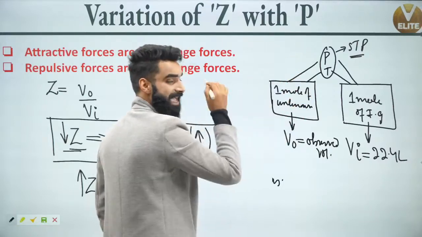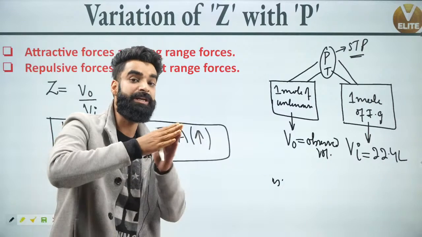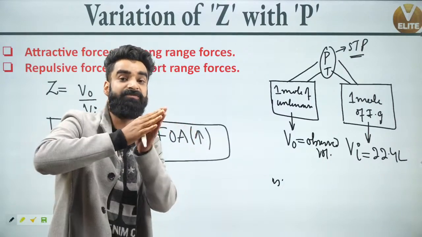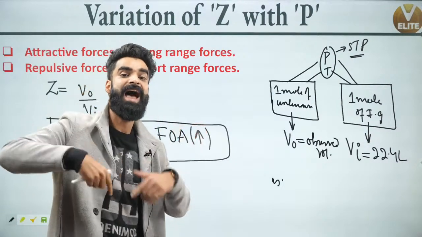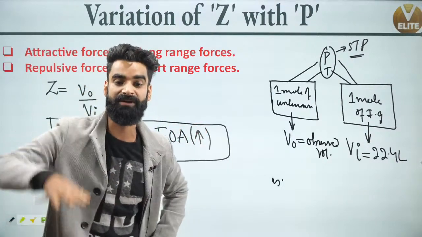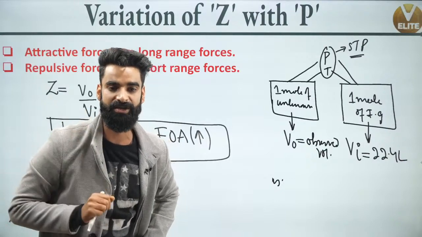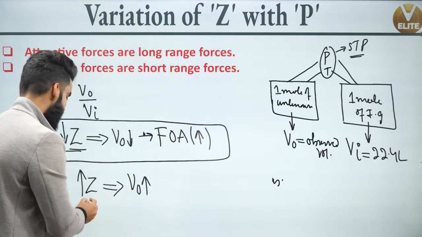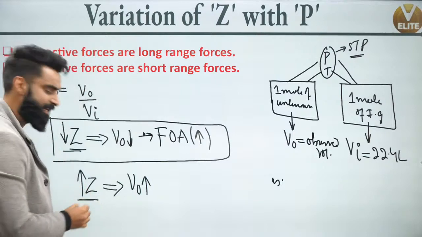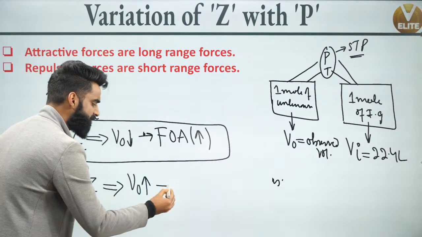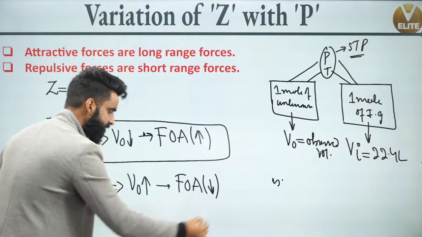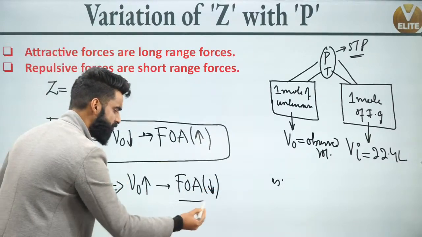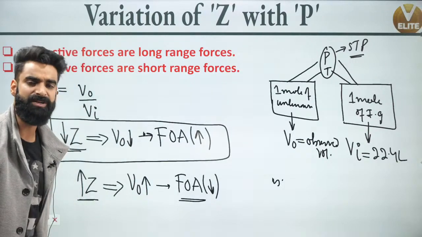If the volume of this gas is increasing, can I say molecules are going far from each other? If the molecules are going far from each other, can I say distance between them is increasing? And if the distance is increasing, force of attraction is decreasing, right? So increase in the value of Z leads to decrease in the force of attraction between the molecules.